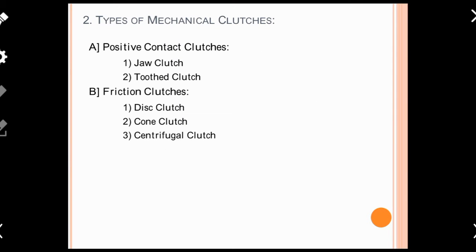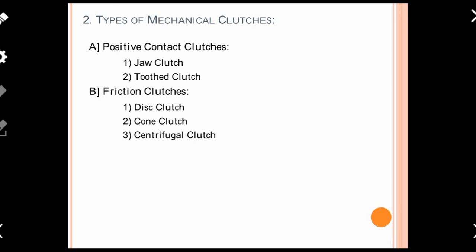Then let's look at the classification or types of clutches currently being used. Look at the screen. The first one is the positive contact clutch and the second one is the frictional clutch. Dear student, we have already discussed this in my previous video lecture, especially in the chapter on power transmission.